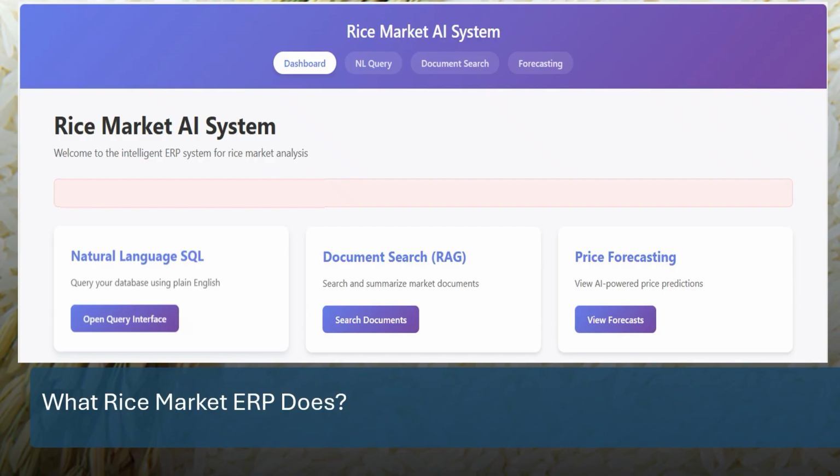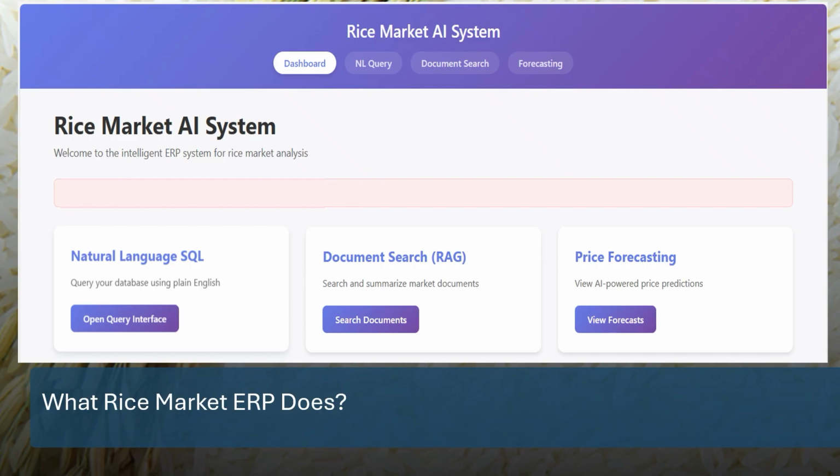On the document search part, you can upload market reports, policies, or contracts and ask questions over them. On the price forecasting part, you can look ahead at future rice prices with built-in forecasting models. All of this runs on a cloud-native architecture with microservices, large language models, and time series forecasting models under the hood.